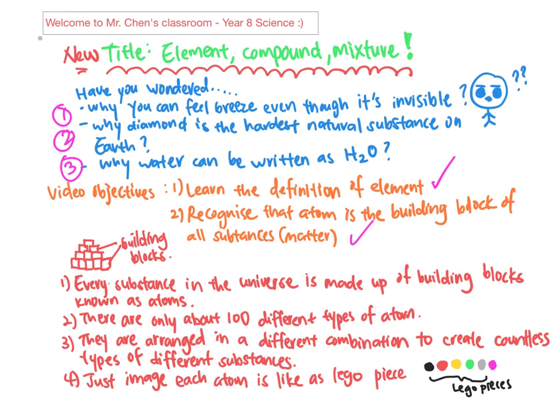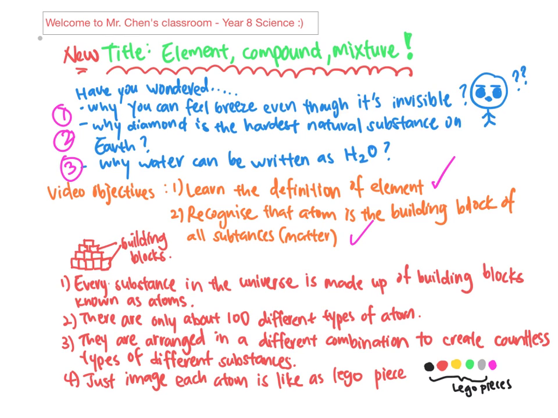Okay, so in this situation, I want you to recognize that every substance in this universe is made out of building blocks known as atoms. So this includes ourselves, we are made out of atoms, and the sun, your skin, the trees that you look at, the ocean that you swim in, everything in there is made out of atoms.